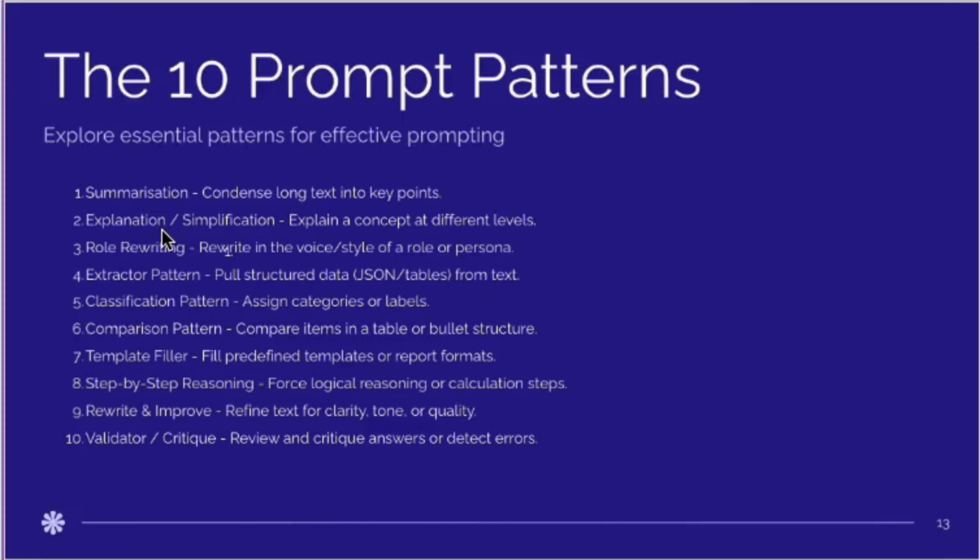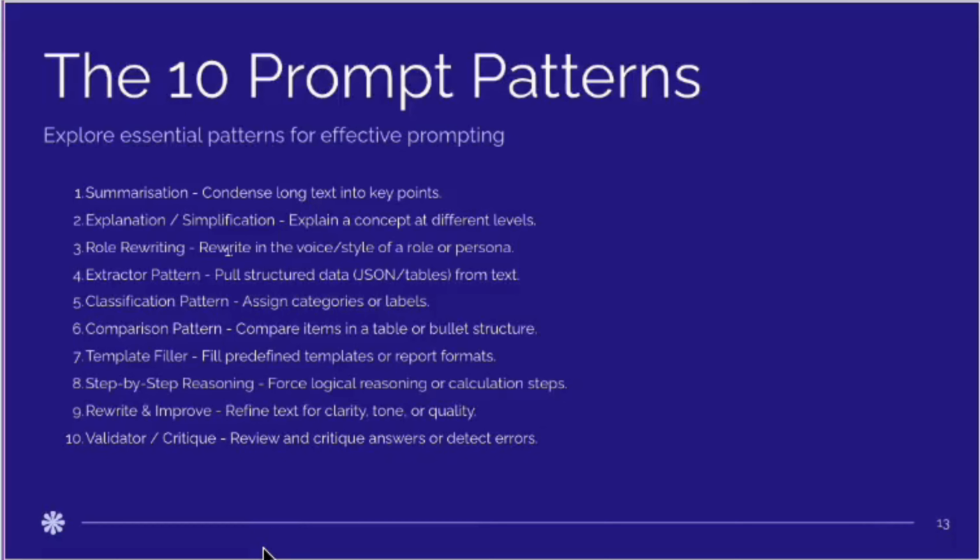The next one is the explanation or simplification pattern. This tells the model to explain something at different levels, for example, beginner, intermediate, expert, or simplify a complex idea. The next one is the role rewriting pattern. Here you can ask the model to write in a specific style or persona. For example, explain this like a lawyer, or like a senior AWS engineer, or like a teacher.